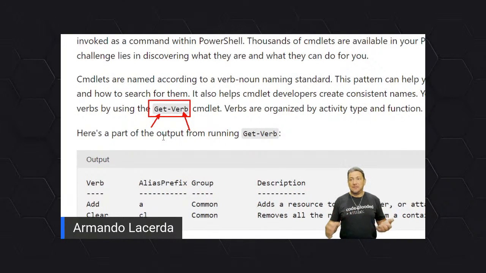And what is that? Whatever comes in the noun part later. This is a verb here, but it can be another one. So that's it, right? That's the commandlet.